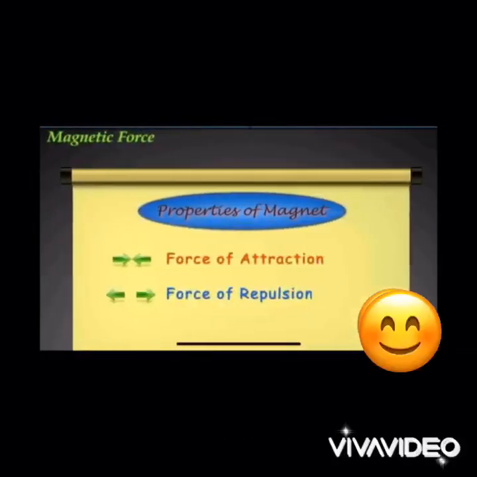So, properties of a magnet. There is a force of repulsion or there is a force of attraction. I hope you have studied in lower classes what like poles do. Like poles are going to repel each other, whereas unlike poles are going to attract each other. So there is a force of attraction as well as the force of repulsion in the case of magnets. And magnetic force is also the force which is exerted by the magnet on magnetic materials.